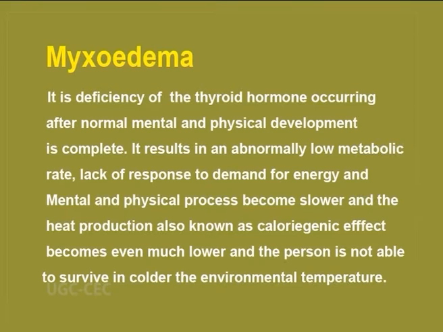It is a deficiency of the thyroid hormone occurring after normal mental and physical development is complete. It results in an abnormally low metabolic rate, lack of response to demand for energy, and the mental and physical processes become slower, and the heat production, also known as the calorigenic effect, becomes much lower, and the person is not able to survive in colder environmental temperatures. The important hormones of the thyroid gland are T3 and T4 along with calcitonin.